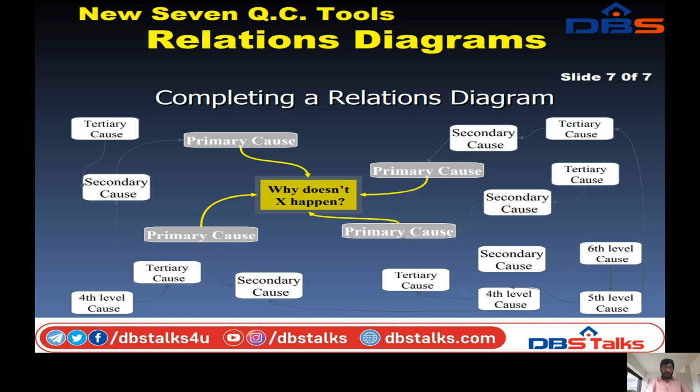And this one is a primary, then a secondary cause, a tertiary cause, and a fourth level cause. Coming to the tertiary and secondary, there are fourth, fifth and sixth level causes. These final levels will be converted to the tertiary causes. When the tertiary cause is completed, you come to the secondary causes. When the secondary cause is completed, you go to the primary cause. Finally, when the primary cause is completed, the relationship diagram is as shown in the figure.